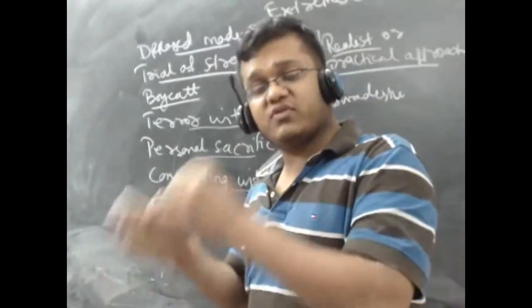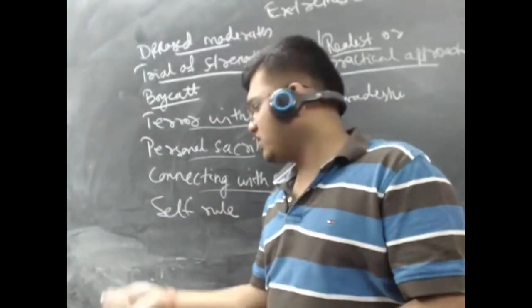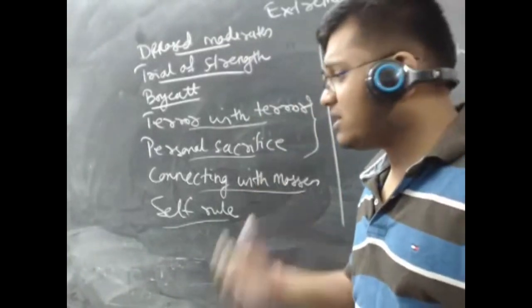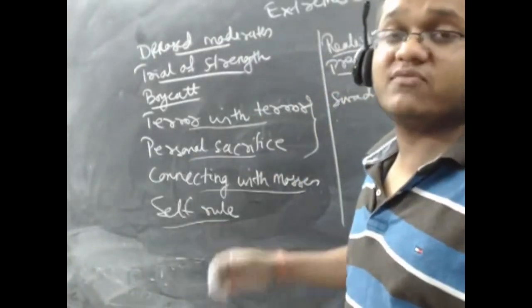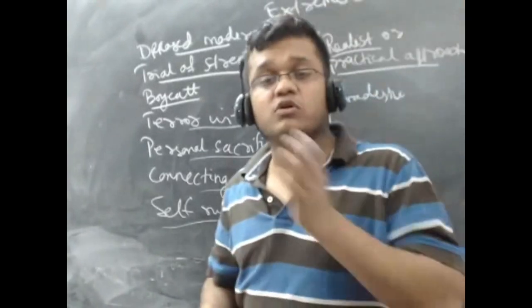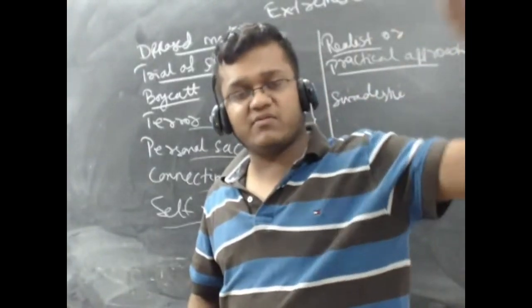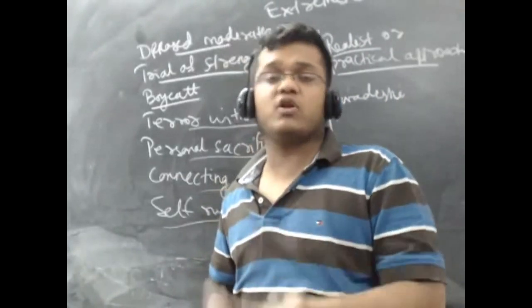Also, when the moderates were in the mood of reform and administration, these people were the ones who started demanding self-rule. So they were the pioneers in demanding self-rule. Self-rule is Swaraj, that is, we want self-government. The British Parliament can be there, we will accept your sovereignty, but you will not rule us.